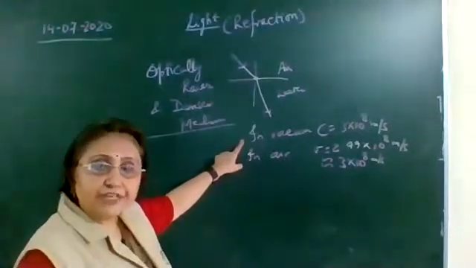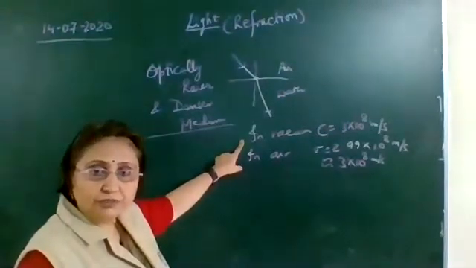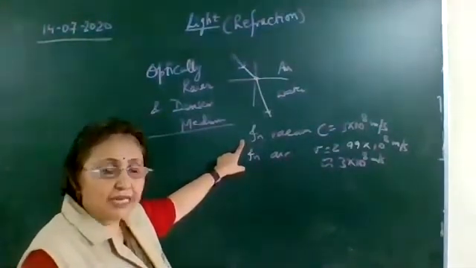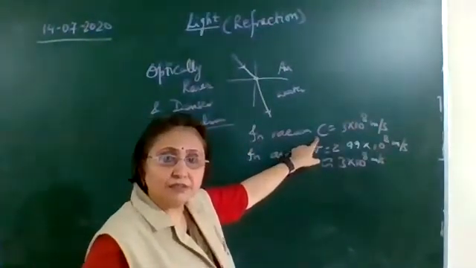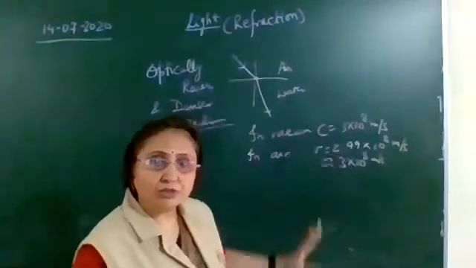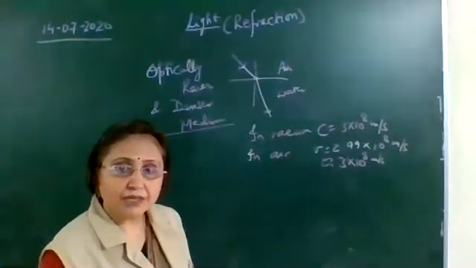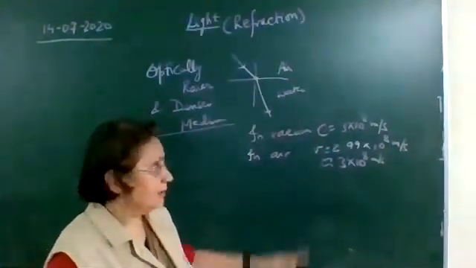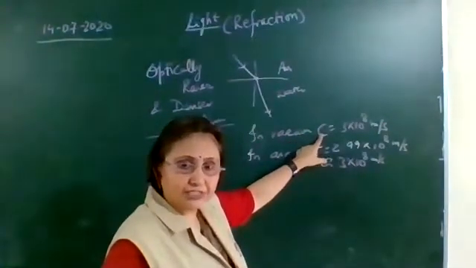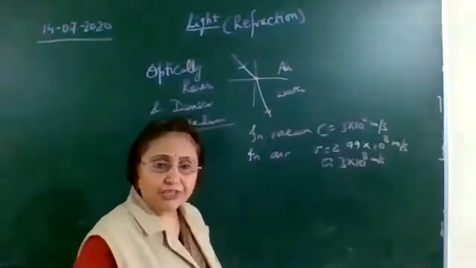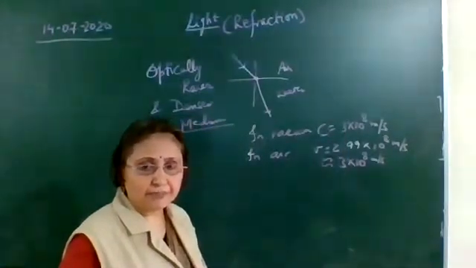Write down the speed of the light in vacuum is C is equal to 3 into 10 raised to the power 8 meter per second. The speed of the light in vacuum, we denoted by C, is equal to 3 into 10 raised to the power 8 meter per second.